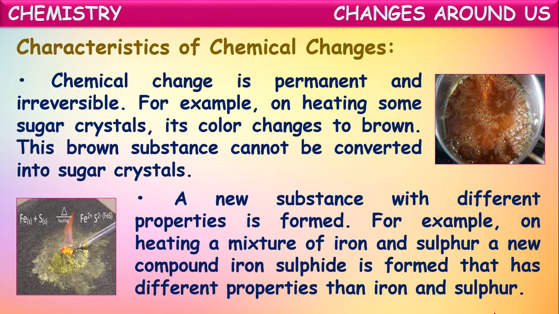If you take a mixture of iron pieces and sulfur powder and heat it strongly, then immediately it forms iron sulfide, which is a new substance and has completely different properties than iron and sulfur. The reverse of this process is a little difficult, so it is said to be irreversible and a chemical change.